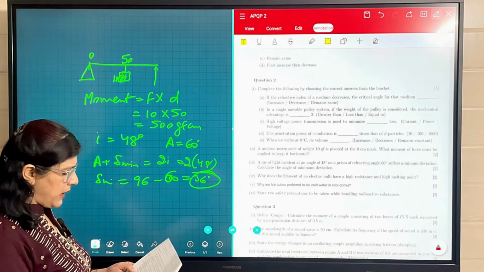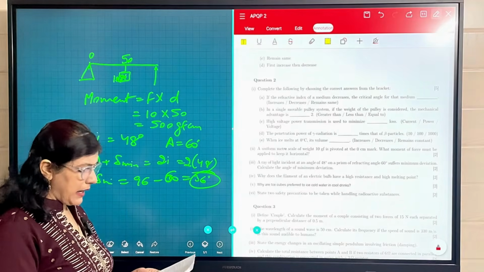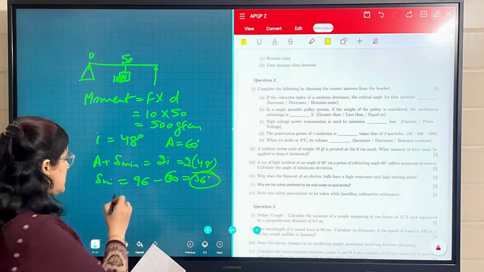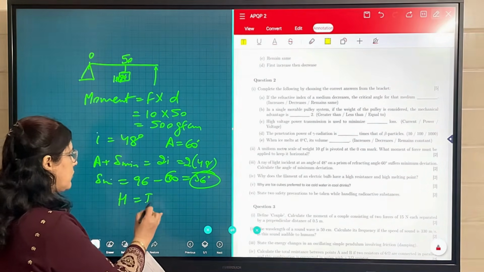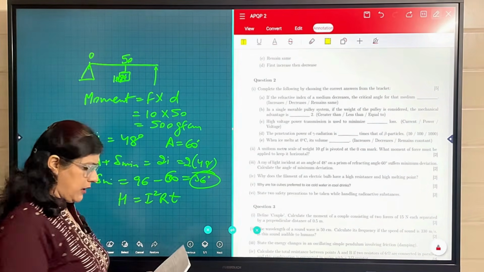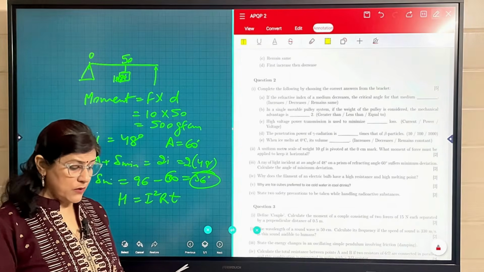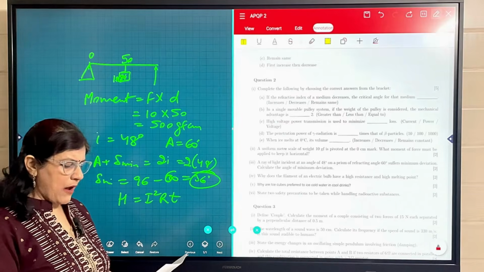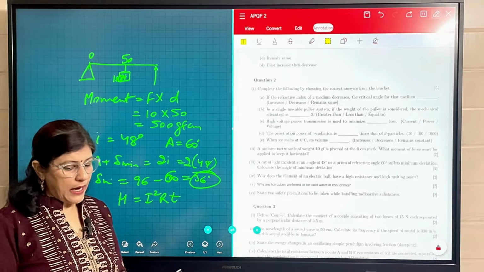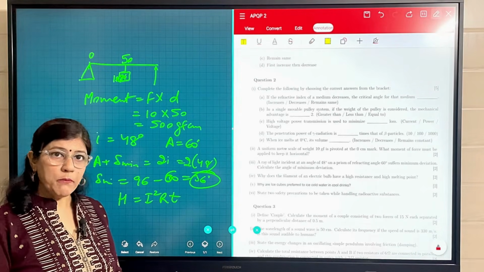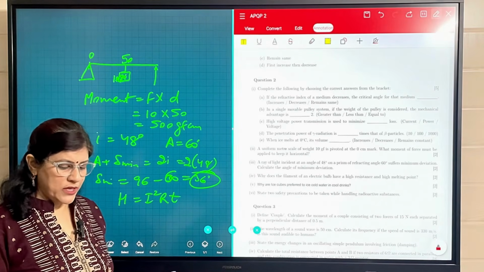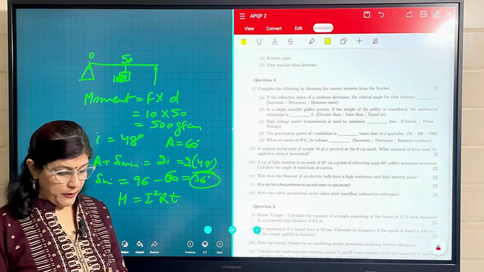Why does the filament of an electric bulb have a high resistance and a high melting point? High resistance, as we know, the formula for heat is I square R T. So here we are using it as a filament of an electric bulb. To produce more heat, we have to increase its resistance, and high melting point to avoid melting, because we want that the filament should not melt. So that is why it is made up of nichrome only.